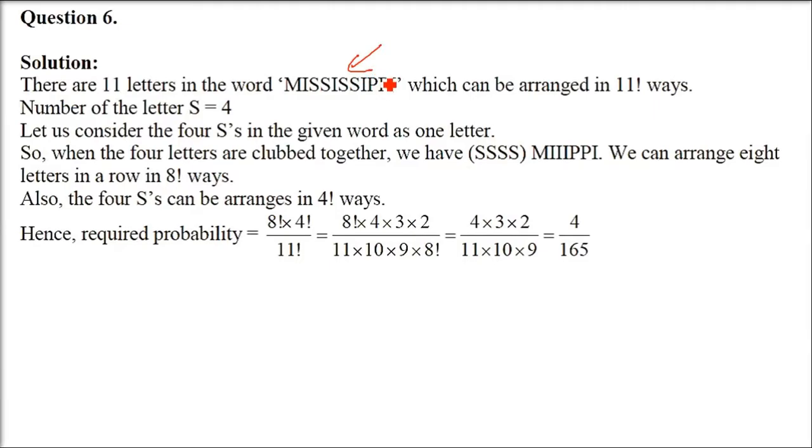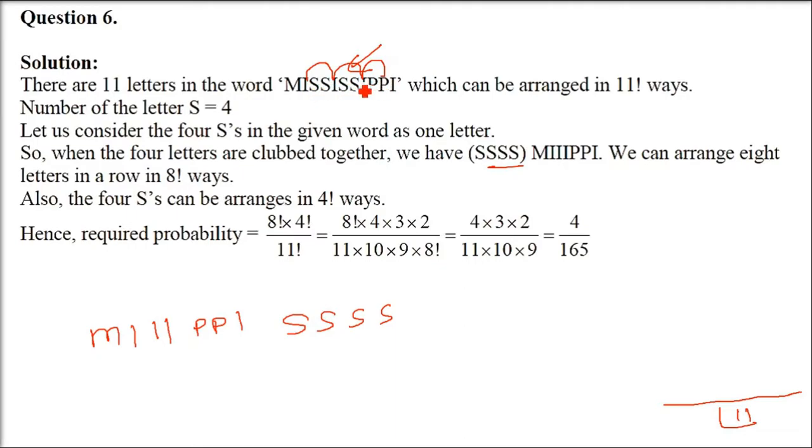So these Mississippi letters can be arranged in how many ways? Factorial 11. So just put factorial 11 here, in the denominator. Now taking S, S, S, S together, you can put it at the entry or exit also, that is initially or at the final. I am putting it at the last. So I am putting the 4 S's together, and I am going to count these S, S, S, S as 1. Others I will count, and then I will add this one.